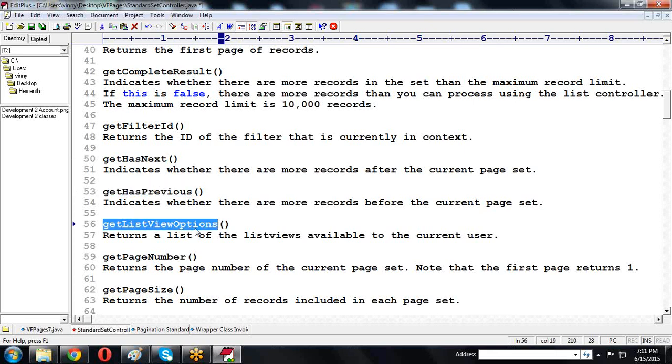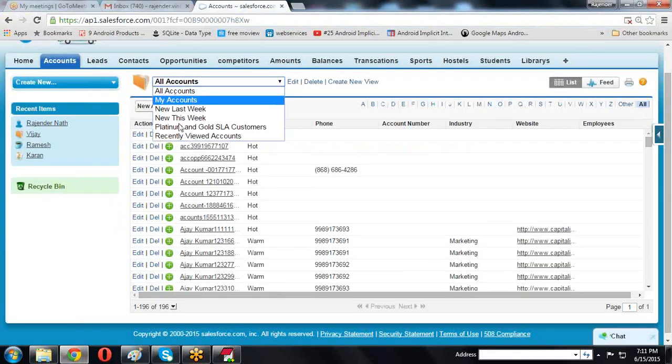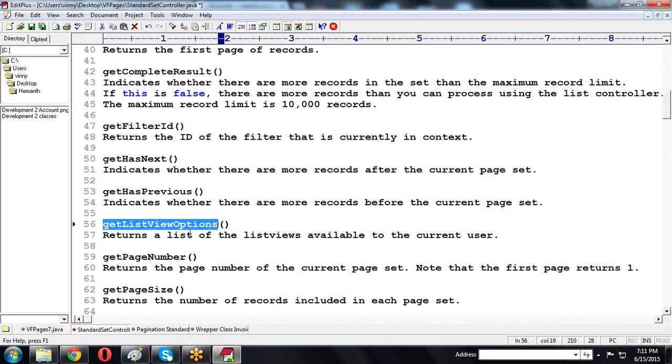Now getListViewOptions. Here we have the list view options, six of them. If you want to get the predefined options, the predefined values, then we call the getListViewOptions method. If I call it, it returns the list view options that are available.